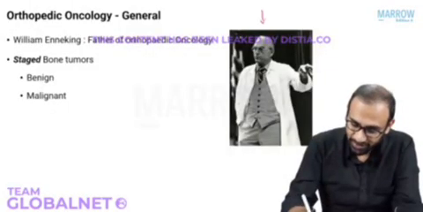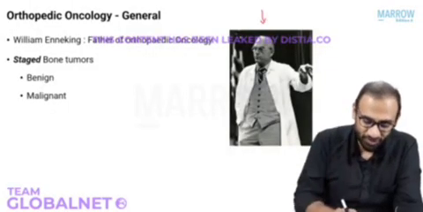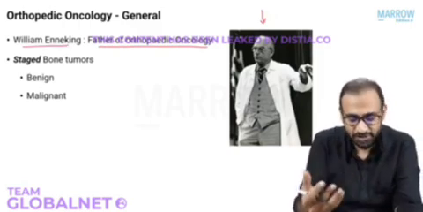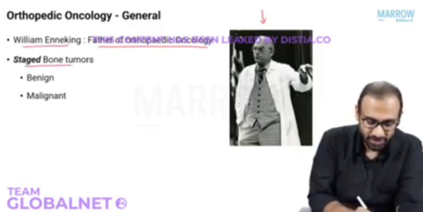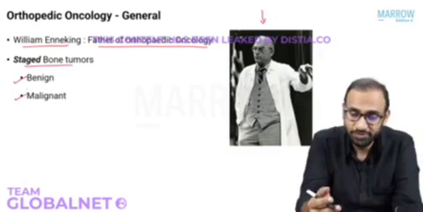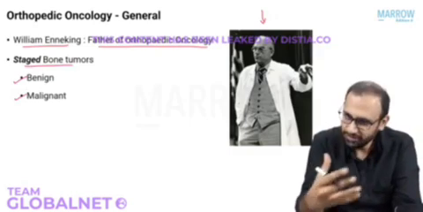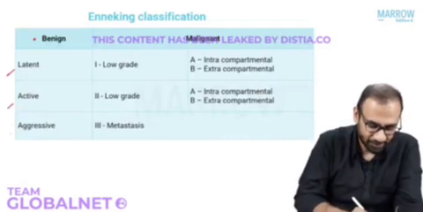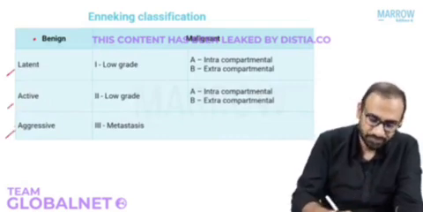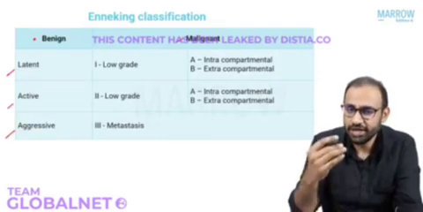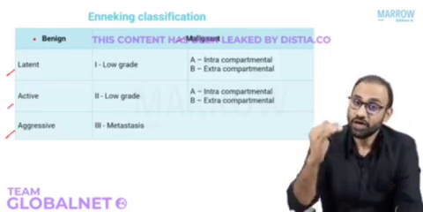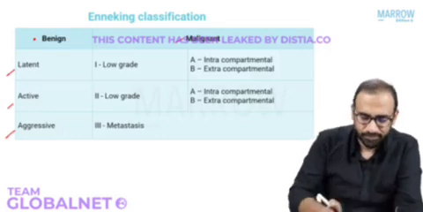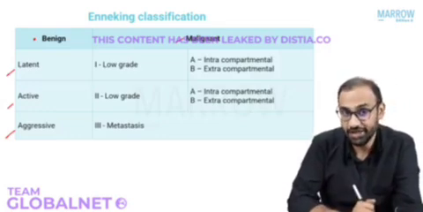Look at this gentleman over here. He is considered the father of orthopedic oncology. His name is William Enneking. He was the person who staged bone tumors into benign and malignant bone tumors. The way he classified benign bone tumors was into latent, active, and aggressive. And malignant bone tumors he graded based on low grade, high grade, or any grade with metastasis. So this is the staging classification that he had given.